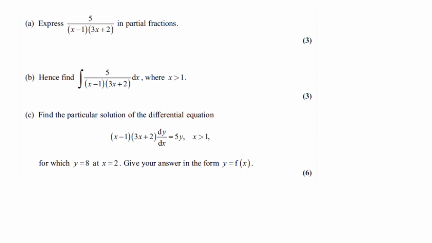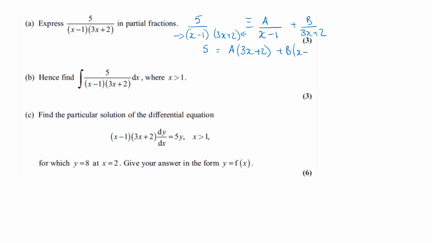So we're going to get that 5 over our two linear factors is going to be equivalent and identical to our two fractions, a over x minus 1 plus b over 3x plus 2. We clear the fractions by multiplying throughout by this common denominator. So you just get 5 on the left. Then a would end up with what it's not got, because the x minus 1 would cancel, plus b over what it's not got, the x minus 1.